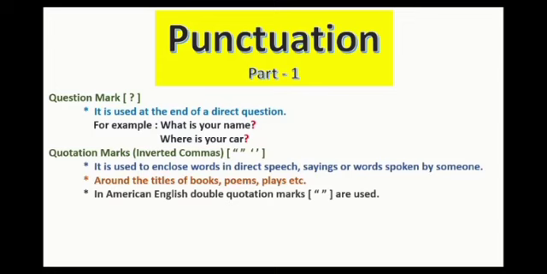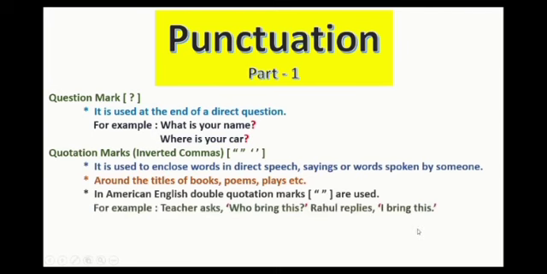Quotation marks are used. We can use single inverted commas also, and we can use double inverted commas also. These are single inverted commas and these are double inverted commas. For example, teacher asks, 'Who brings this?' Rahul replies, 'I bring this.'